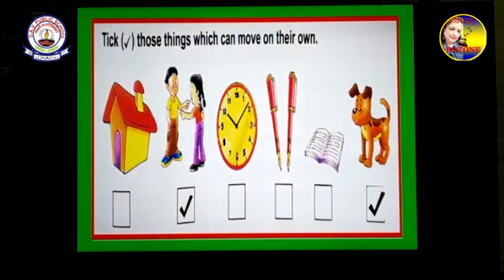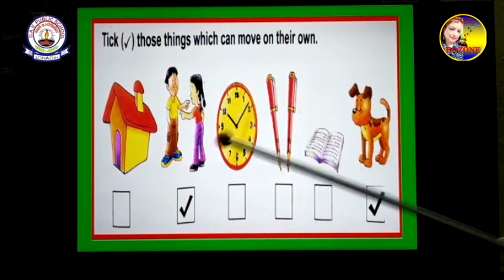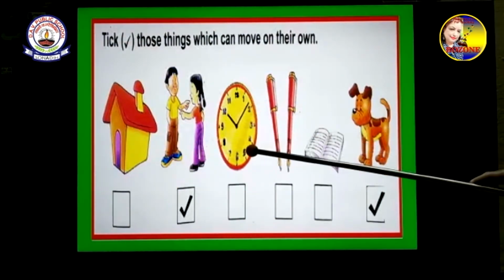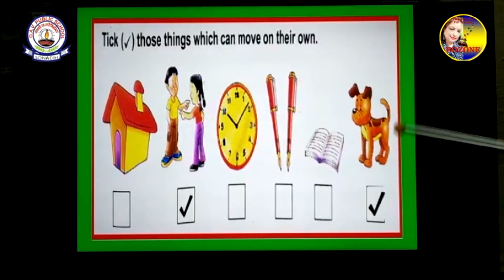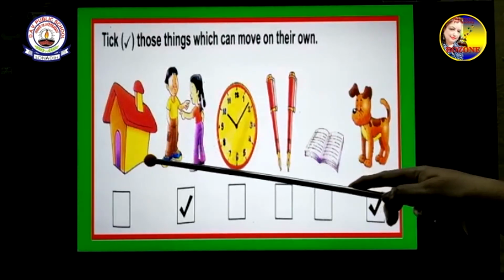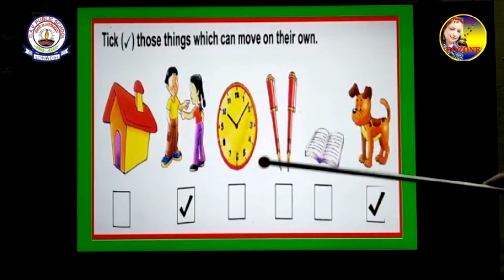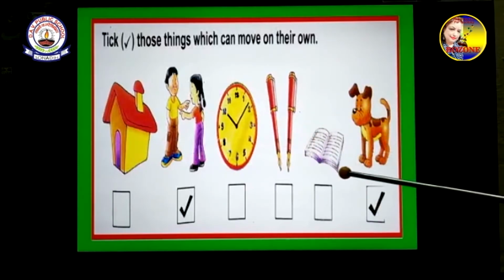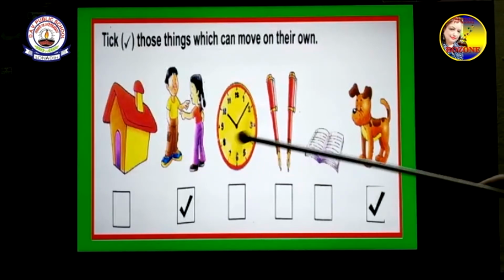Tick those things which can move on their own. House, children here, the clock, the pens, the book and the dog. Now out of these, the house does not move, the clock does not move, the pen does not move, the book does not move, but these children move and the dog moves. So we have put a tick here.